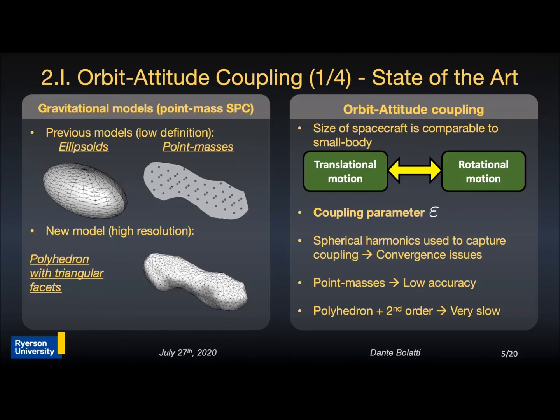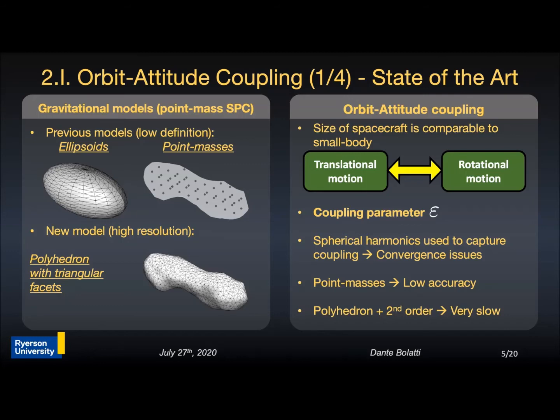However, it presents several convergence issues in close proximity to the asteroid surface. The next model is the point masses considering a rigid body spacecraft. This model is more accurate than the spherical harmonics. However, as mentioned before, it presents a low accuracy near the surface due to the separation of the mass cones. The most accurate model right now in the literature is the polyhedron expanded up to second order that accurately captures the orbit attitude coupling phenomena for rigid body spacecraft. However, it is very slow and not computationally efficient, so it cannot be used in real-time control applications.